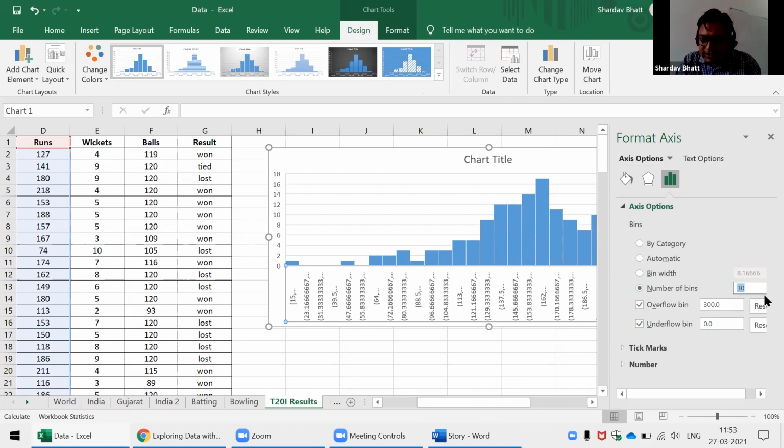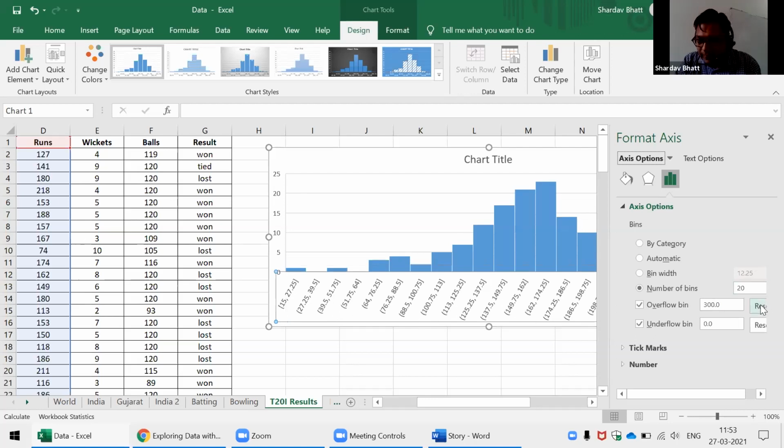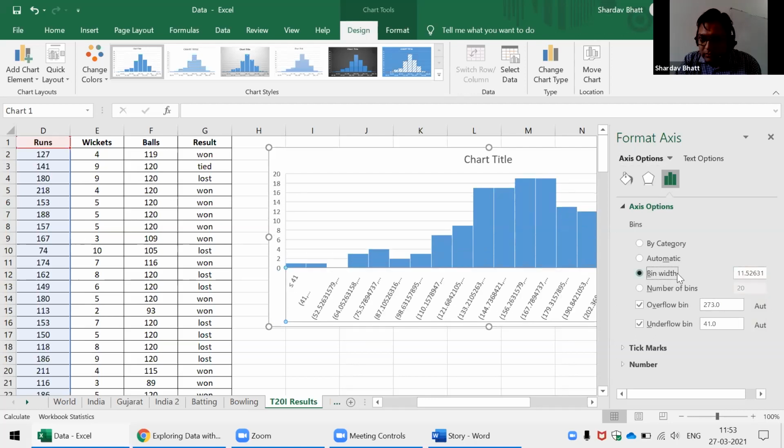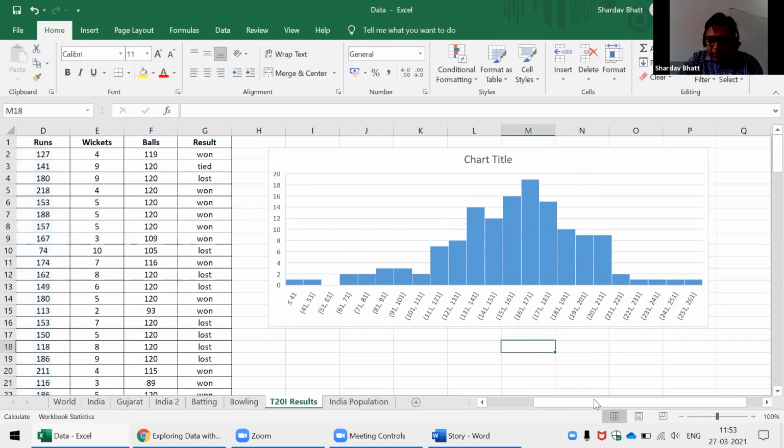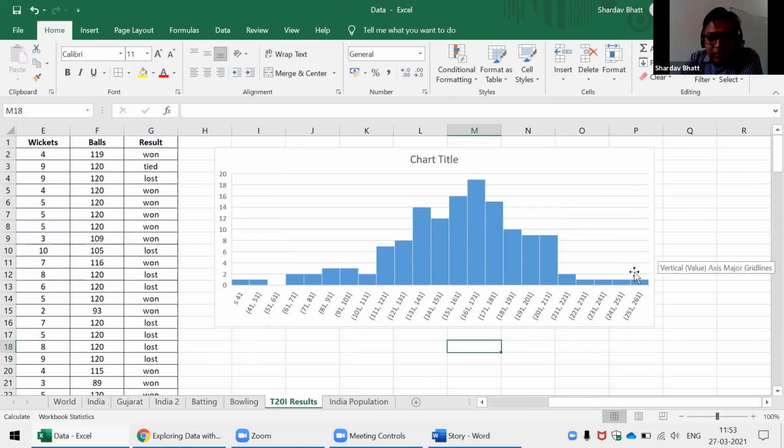Thirty is too much. I think 20 is okay, fine. Okay, and bin width is around 10. So you can see the gap of 10 runs. So the histogram is highest.